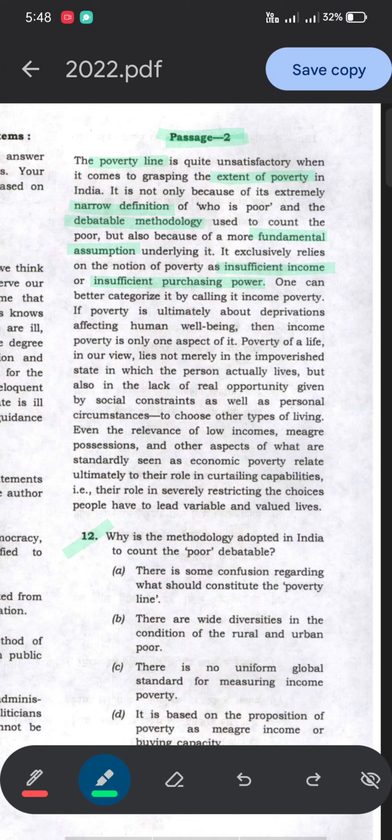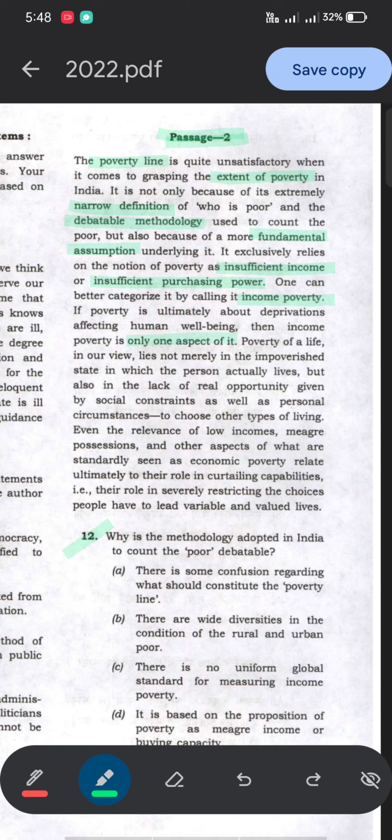One can better categorize it by calling it income poverty. So they mainly talk about this income poverty. If poverty is ultimately about deprivations affecting human well-being, then income poverty is only one aspect of it. Okay, there are a lot of aspects of poverty, so this is only one aspect of it.